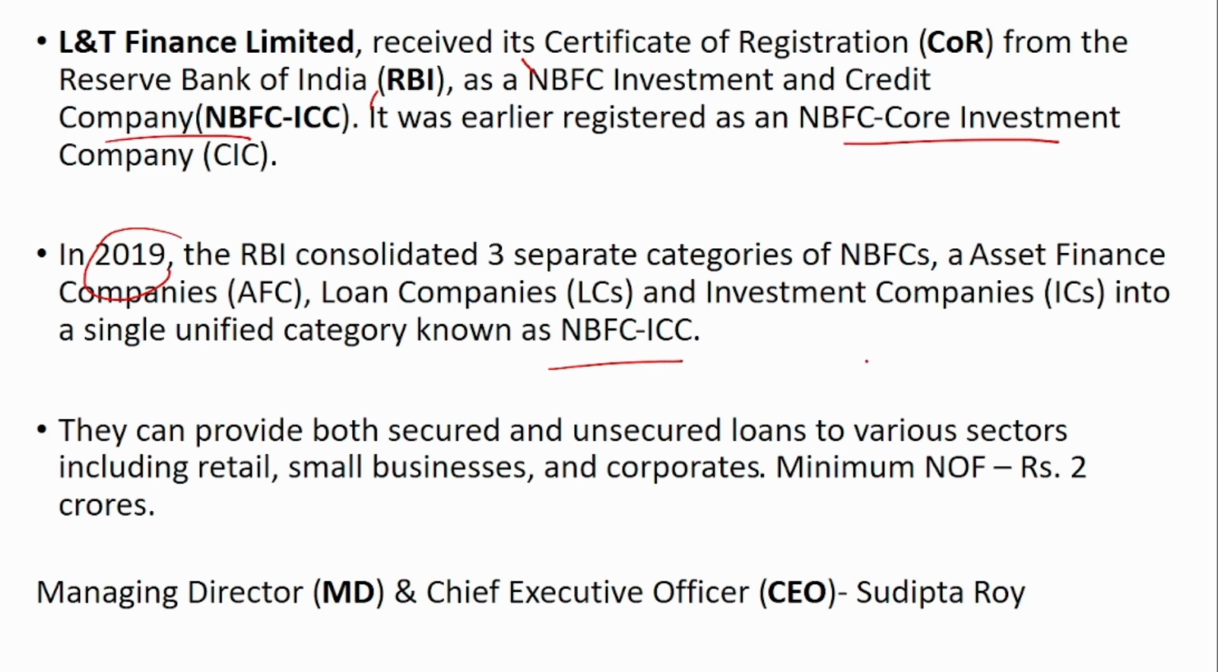So those 3 categories that were merged were asset finance companies, loan companies and investment companies. These 3 categories were combined and now they are under one category called NBFC ICC, and this was the license that has been provided to L&T Finance. With this license, L&T Finance can provide both secured and unsecured loans to various sectors, that is retail, small business and also corporates.